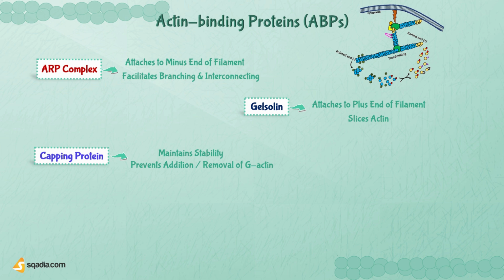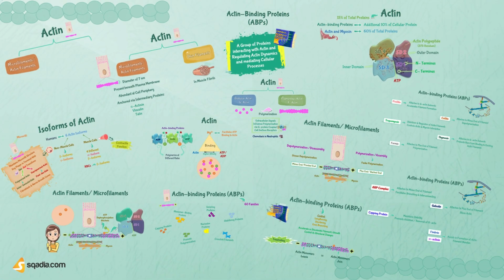And let us not forget the dynamic duo of fimbrin and alpha-actinin, a formidable pair that assists in the formation of actin filament bundles. With their coordinated efforts, they create breathtaking structures that add flair and finesse to the cellular show. In conclusion, actin and actin-binding proteins are the dynamic duo that governs cellular dynamics.